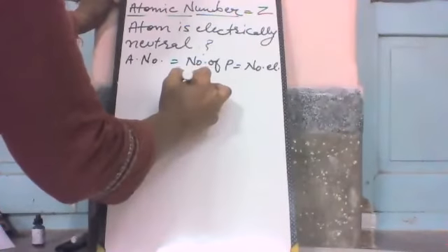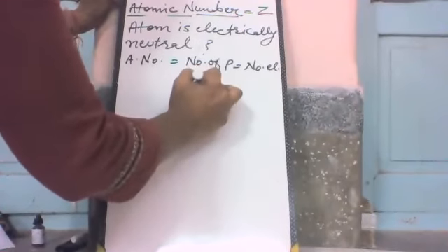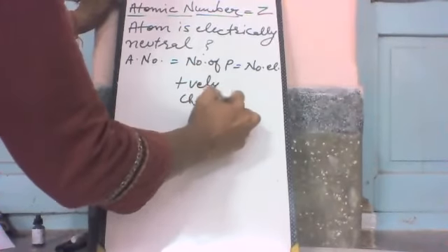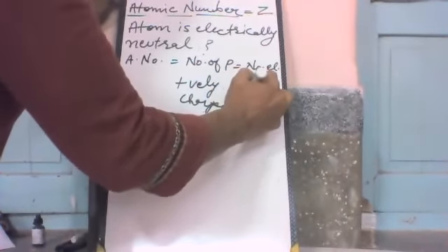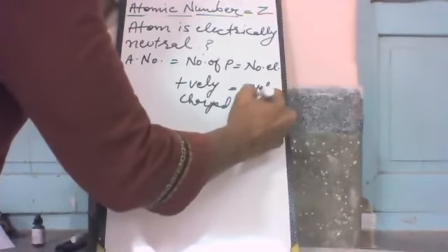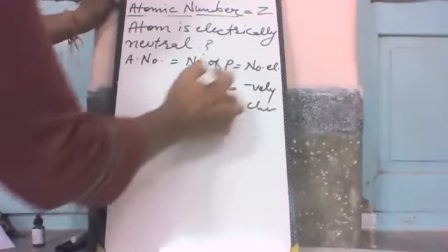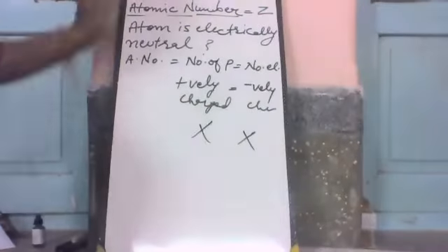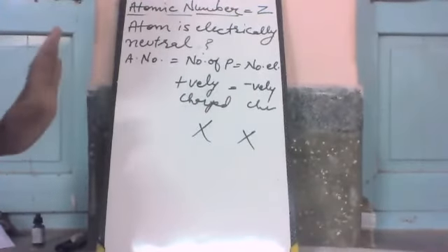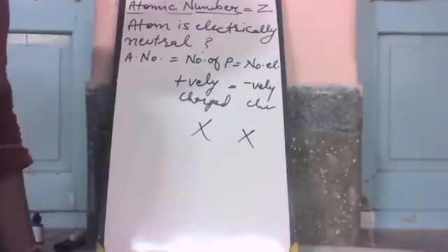Protons are positively charged and electrons are negatively charged, and due to this they cancel, they neutralize each other, and the atom becomes neutral. Is it clear?